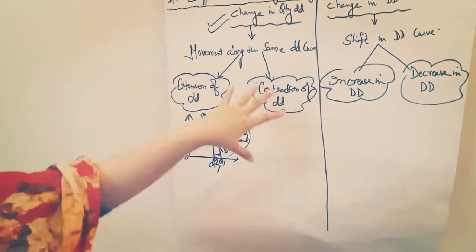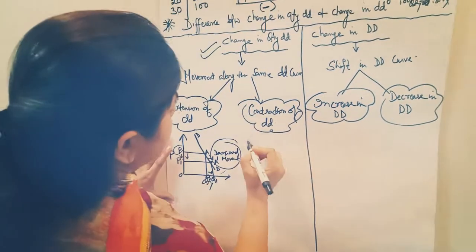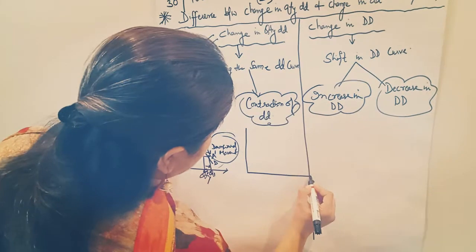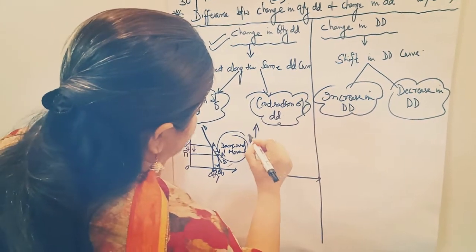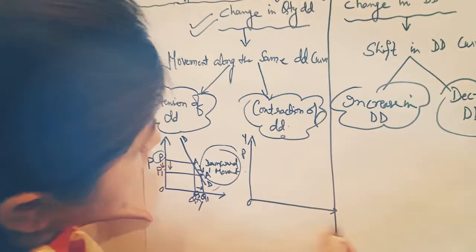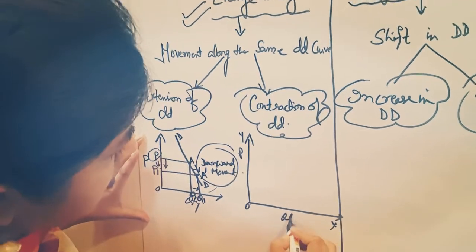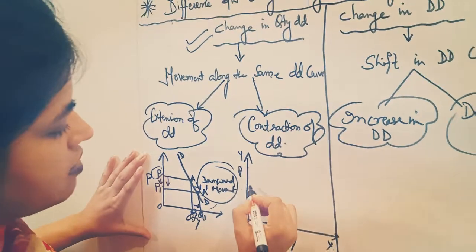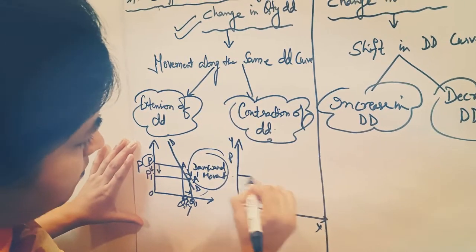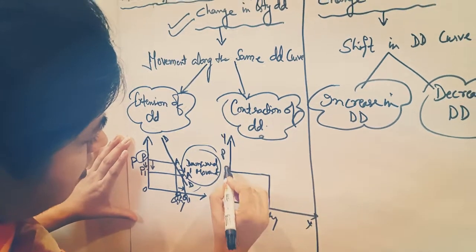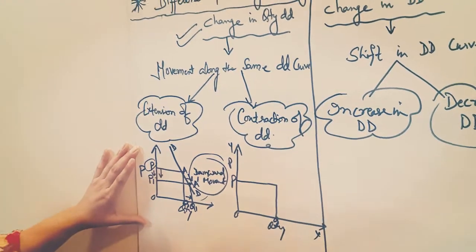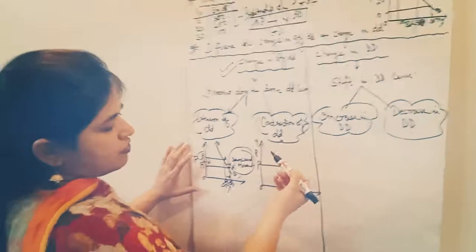Now similarly we will discuss the concept of contraction of demand. So students, again we are taking here price, y axis पे price लेंगे and we are taking on x axis quantity demand. For example, this one is the price, this one is the quantity, P and Q. For example, we are taking the concept of contraction of demand.